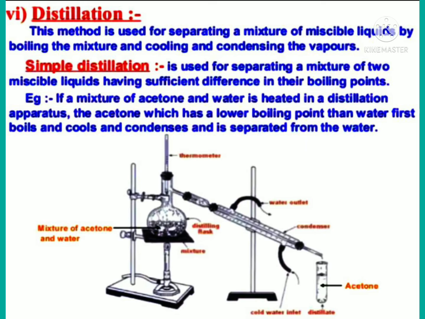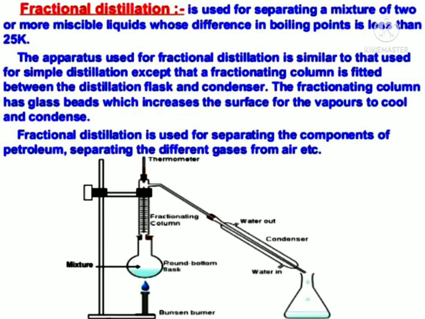And next technique is fractional distillation. Fractional distillation is used for separating a mixture of two or more miscible liquids whose difference in boiling points is less than 25 degree Kelvin. The apparatus used for fractional distillation is similar to that used for simple distillation, except that a fractionating column is fitted between the distillation flask and condenser.